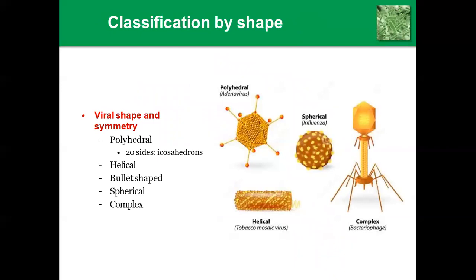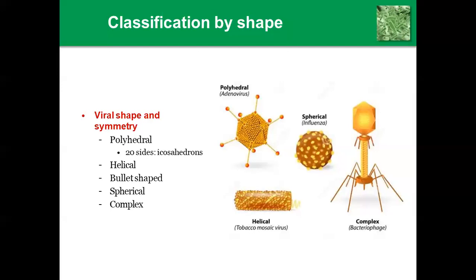According to the shape, virus shape and pattern. First and foremost, if you are seeing polyhedral, that is a 20-sided icosahedron, this is called adenovirus. Polyhedral, that is 20 sides, indicates adenovirus.